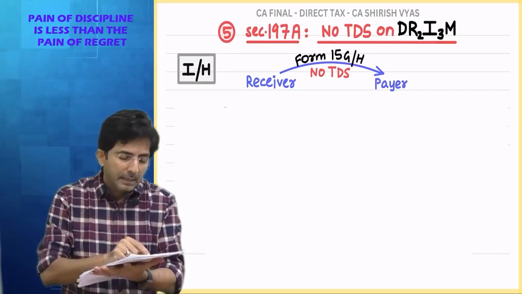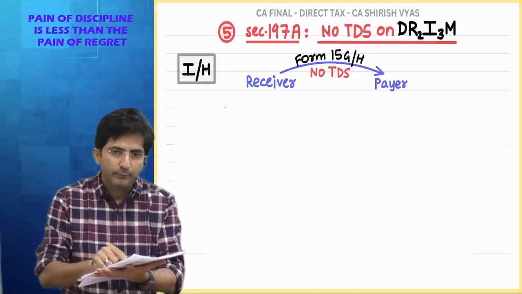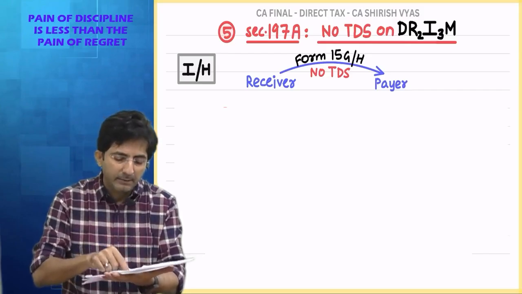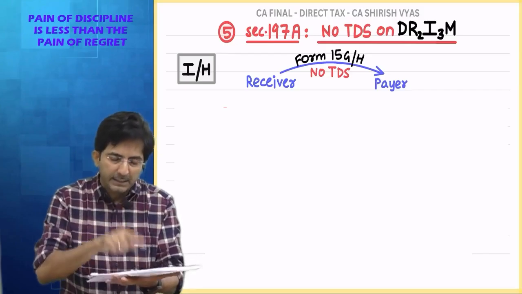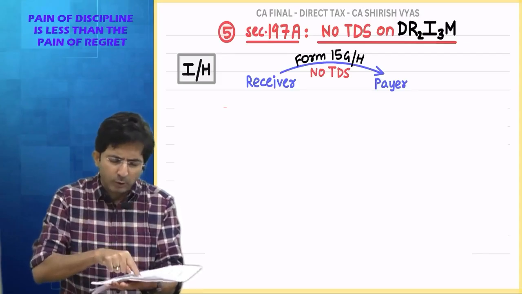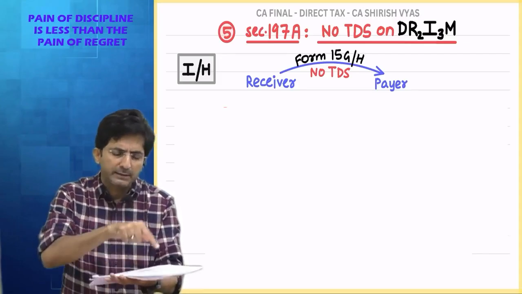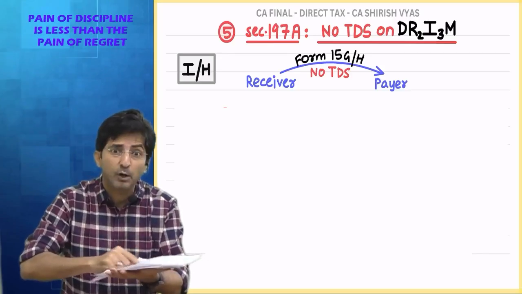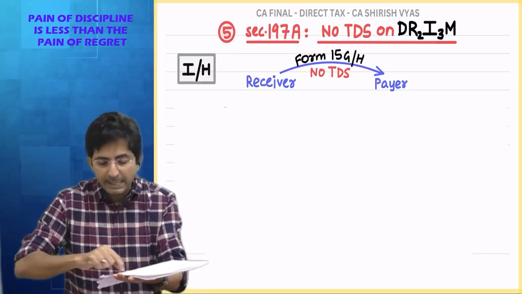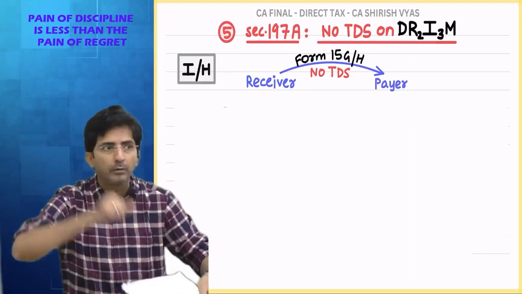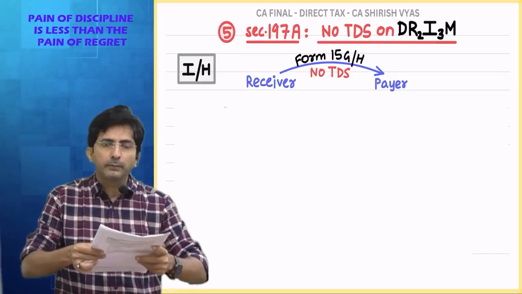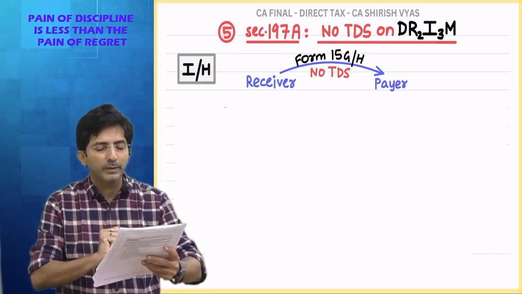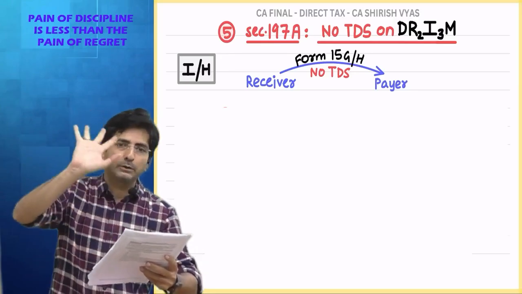She will write like this: I, housewife, dear assessing officer, please listen to me. I am getting estate agency commission and these people are deducting TDS. It is troubling me. My income is not crossing basic exemption limit. What nonsense. Why the hell TDS should be there? Please, I am requesting, dear assessing officer. And this way she will sign and write the PAN number and give the form to AO. And then AO will read the form. And if AO is convinced, oh, this poor housewife has to suffer from TDS, okay, don't worry, I will do something.